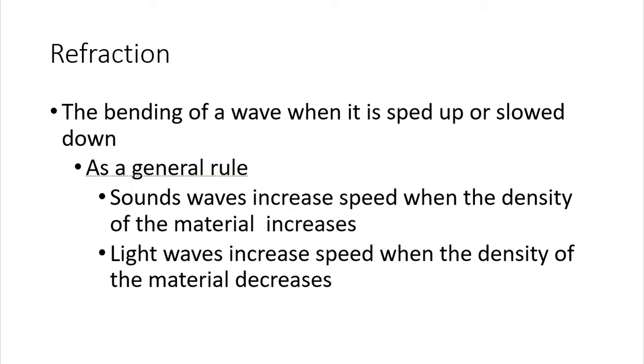As we send it through materials that are more dense than that, the speed tends to go down, right? Air, it's slightly slower, but it's still pretty close. It slows down some, but air is not very dense when we compare it to other things, right? We send it through glass, it slows down even more. We send it through diamond, it slows down even more. So again, as a general rule, light waves increase speed when the density of the material decreases.